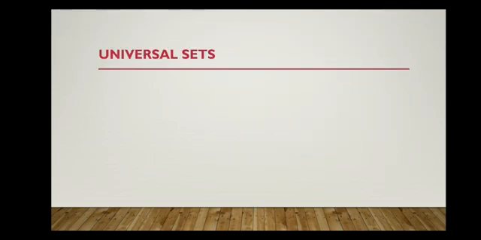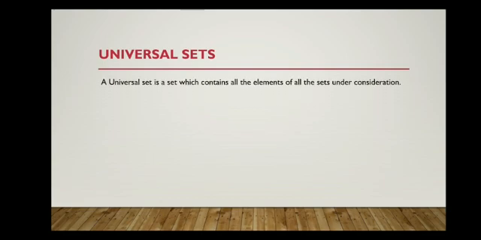So we'll see the definition of a universal set. A universal set is a set which contains all the elements of all the sets under consideration. And it is denoted by capital U. Example: if you take A equal to Earth, Mars, Jupiter, what will be the universal set of this considered set?